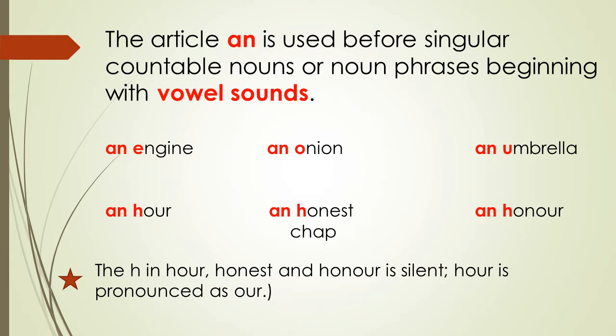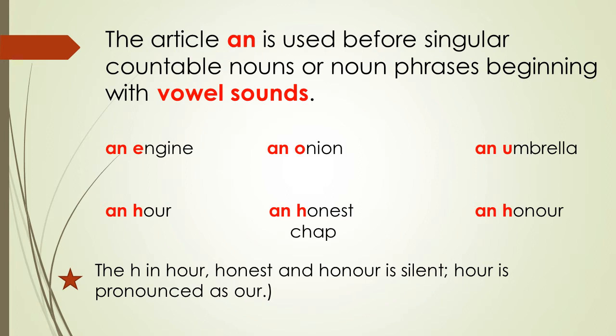The article an is used before singular countable nouns or noun phrases beginning with a vowel sound. For example, an engine, an onion, an umbrella, an hour, an honest chap, or an honor.